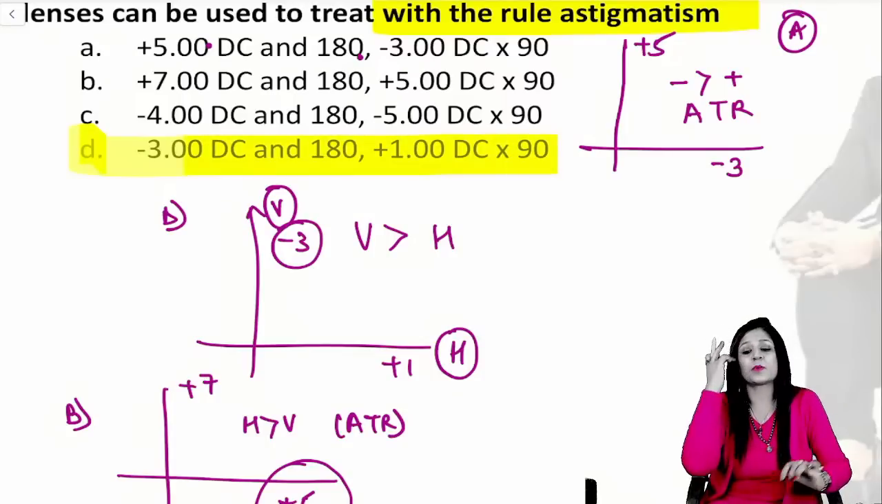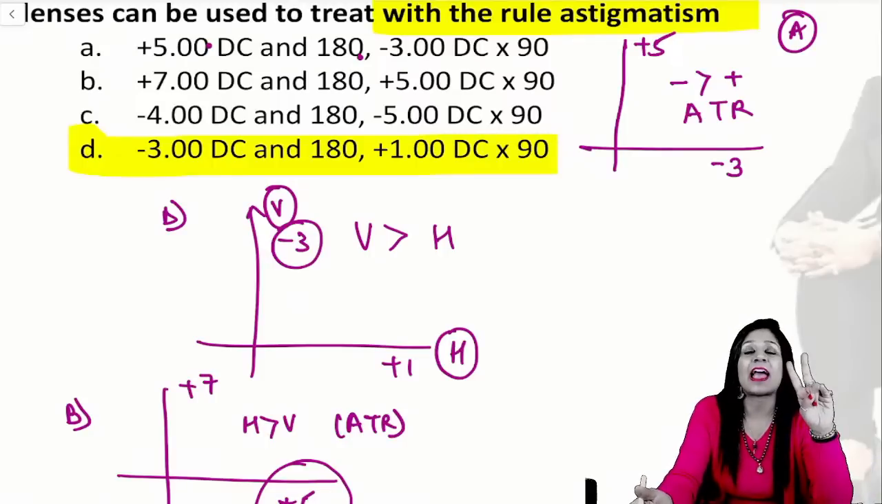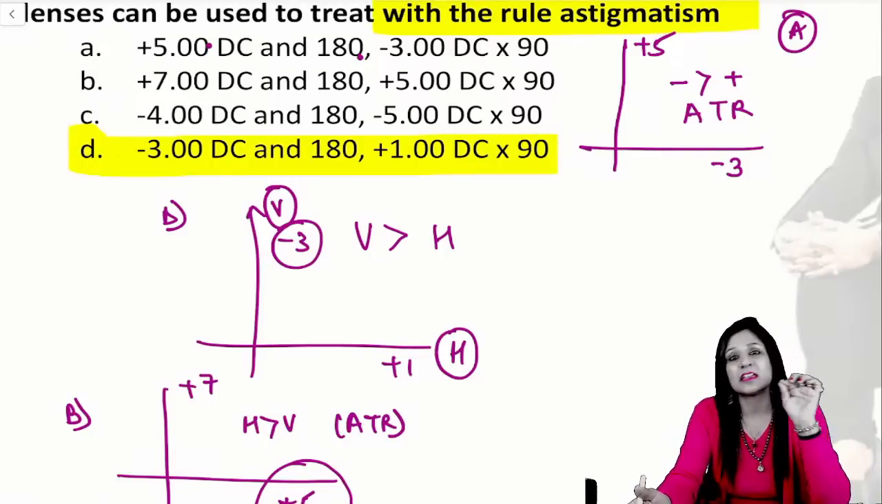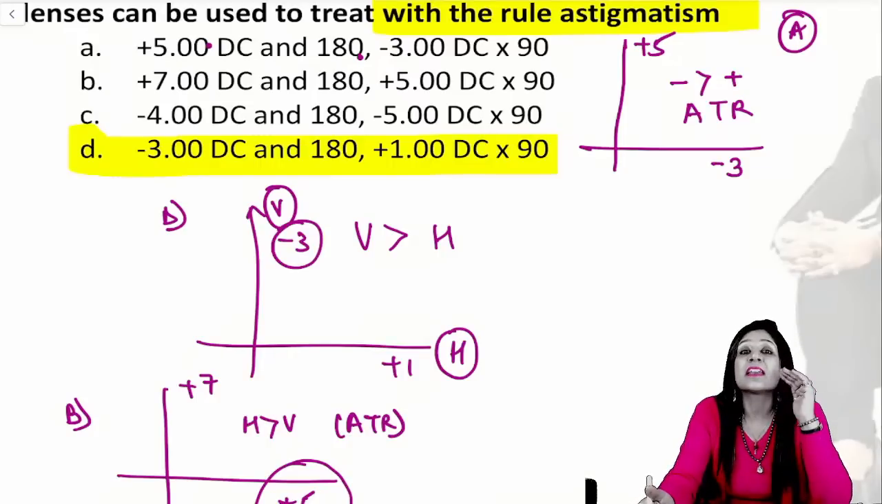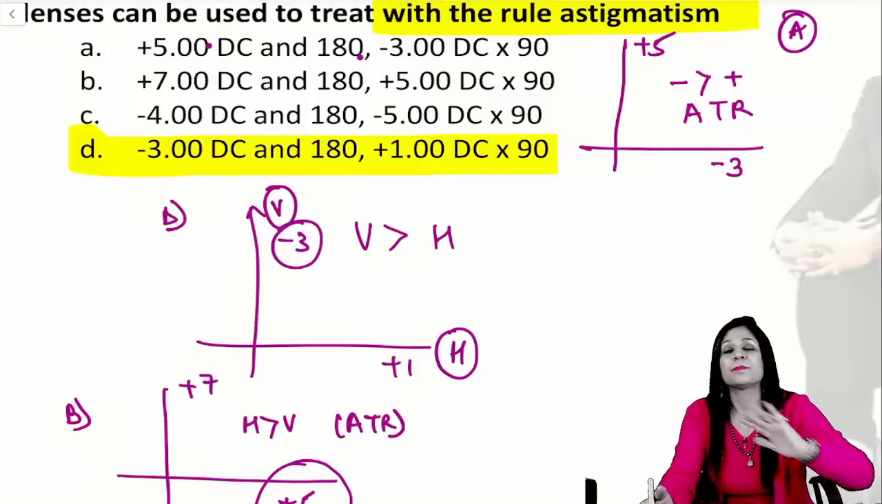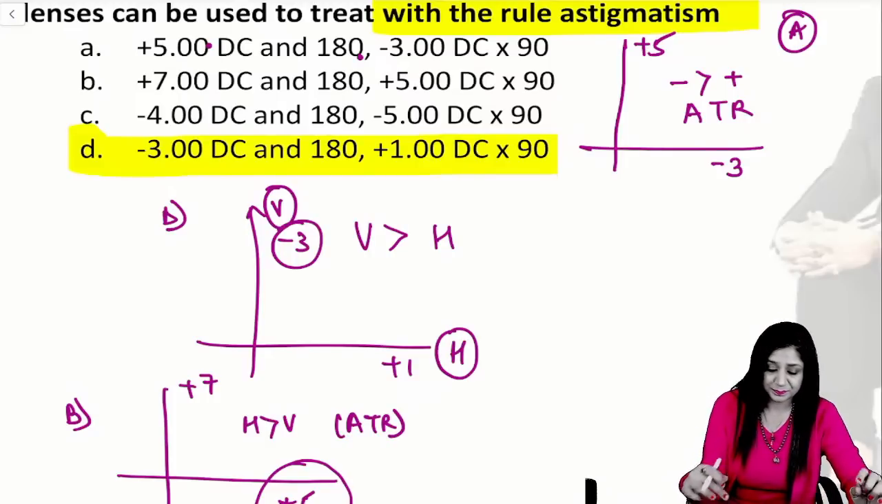It's a very simple question, but the thing is that you should know this. First of all, what is the meaning of with the rule and against the rule? Second, as the minus power increases, the power increases. As the plus power increases, the power will decrease. Then you can easily do this question. I hope it's very, very clear, guys.